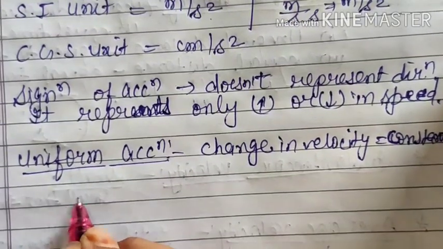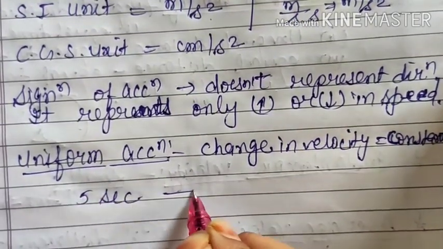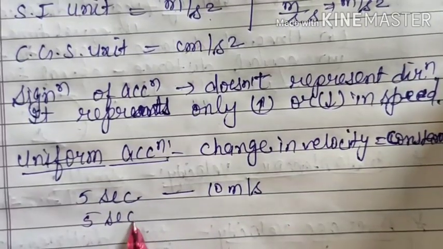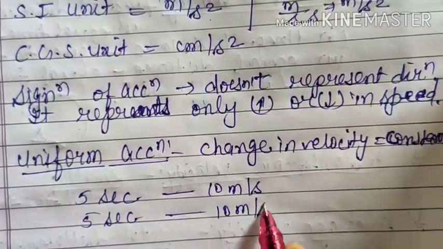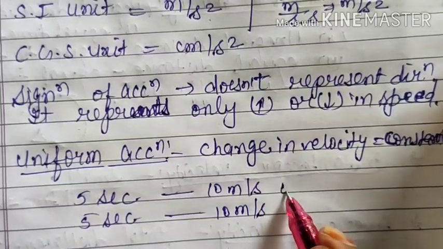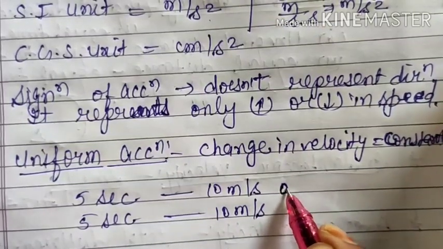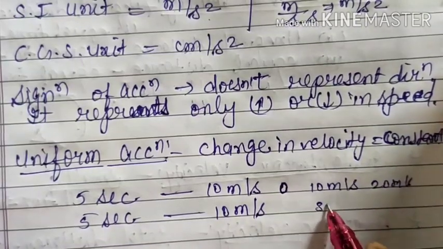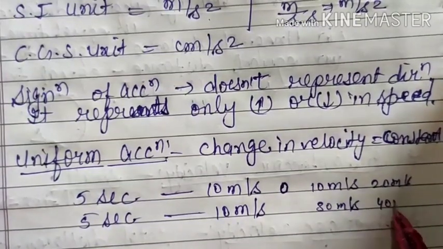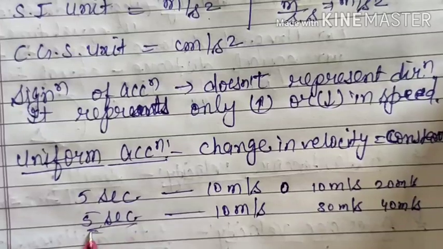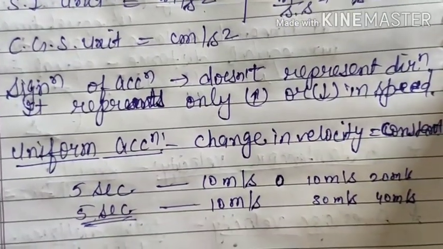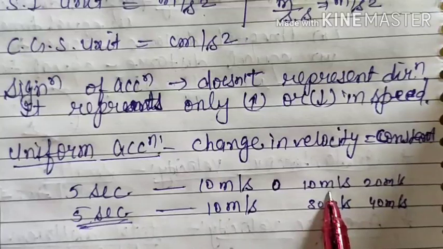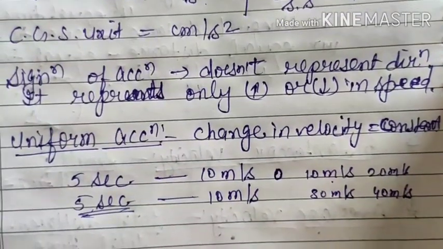That means if in the initial 5 seconds the velocity is changing by 10 meter per second, then in the next 5 seconds also it will change by 10 meter per second only. That means initially the velocity of the body was 0, then it became 10 meter per second, then 20, then 30, then 40 meter per second in equal intervals of time. That means in a particular time interval there is constant or uniform change in the velocity, so it is moving with uniform acceleration.